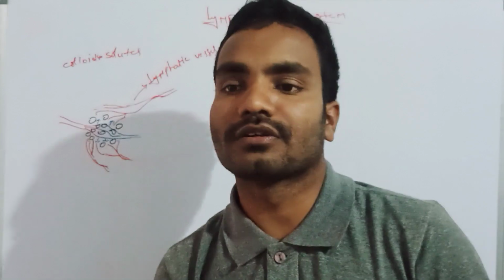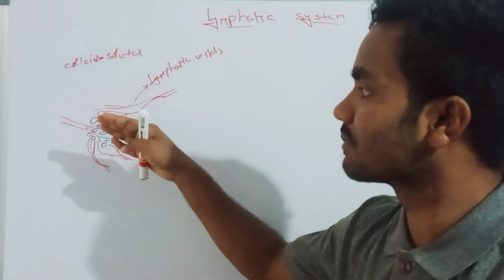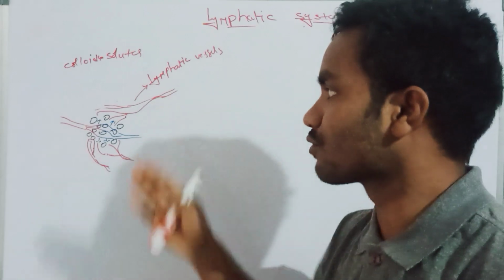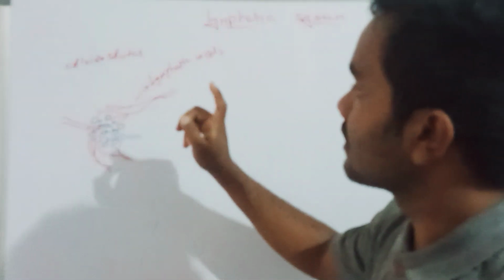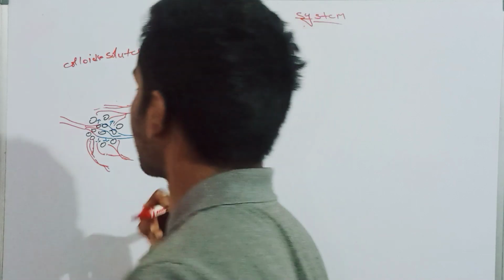Like glucose molecules, proteins. While the fluid is expelled out, these glucose molecules and proteins also come out of the capillaries. This fluid along with the solutes causes the colloidal osmotic pressure.